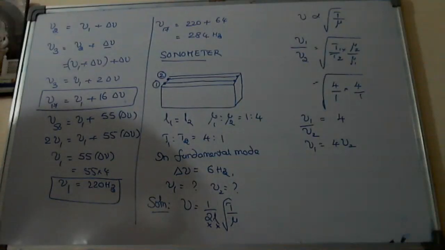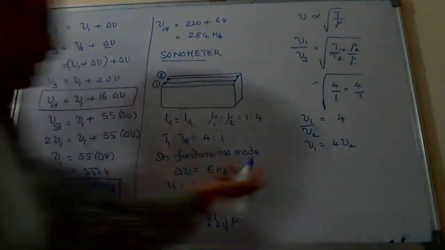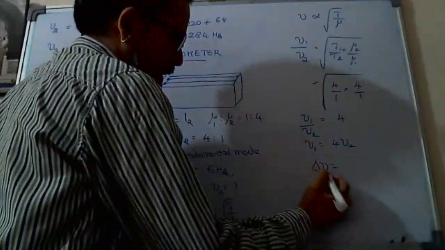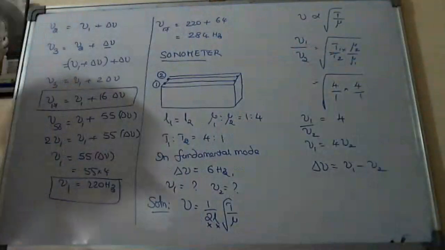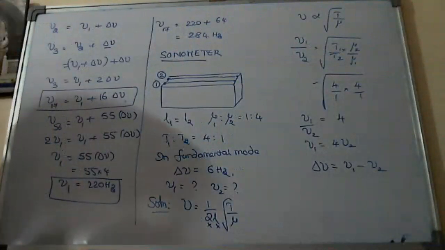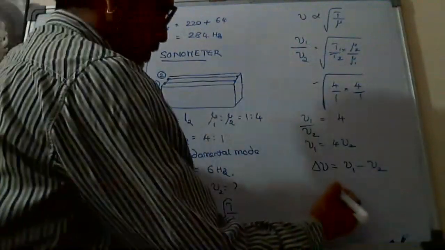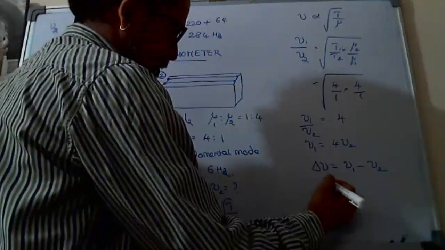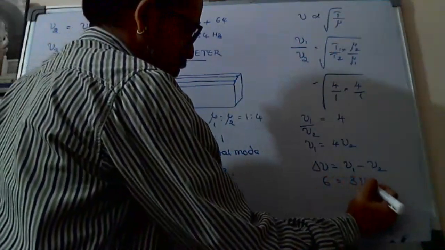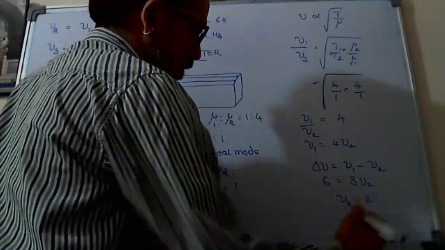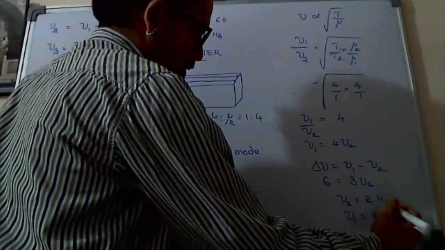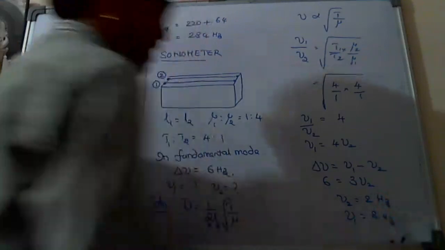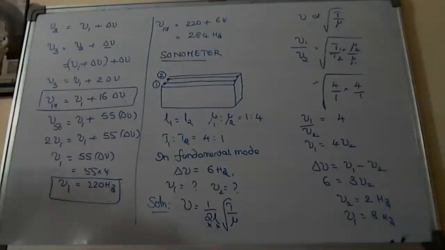Then delta nu, these two are sounded together: delta nu is equal to nu1 minus nu2. I think now you can say the answer. Nu2, very good. 6 is equal to 3 nu2. Nu2 is 2, and nu1 is equal to 8. So the two vibrating frequencies are 2 hertz and 8 hertz.